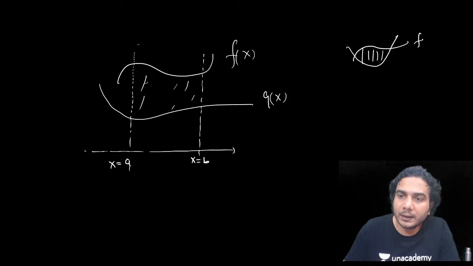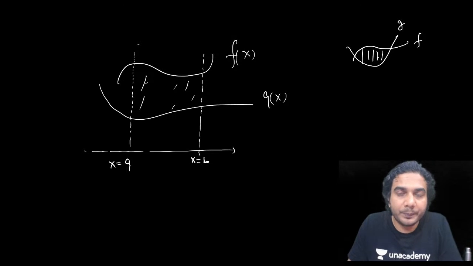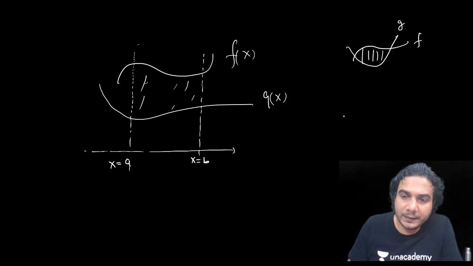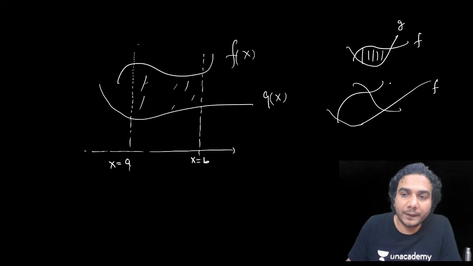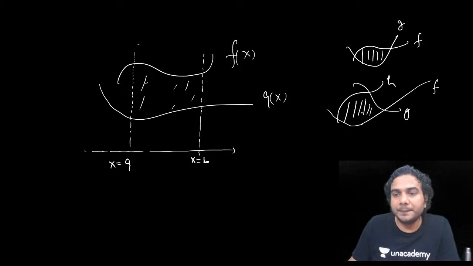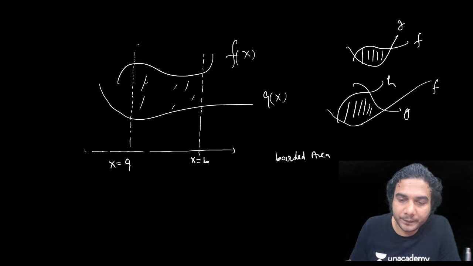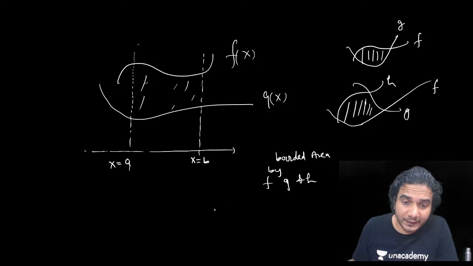If you say this is F and this is G, then the shaded portion represents the bounded area by G and F. If you ask for the bounded area by three functions F, G and H, say these are the graphs of F, G and H, then this will be the bounded area. So it is very important to identify the bounded area. Sometimes you need to find the bounded area by F, G and H, and say the figure is like this.